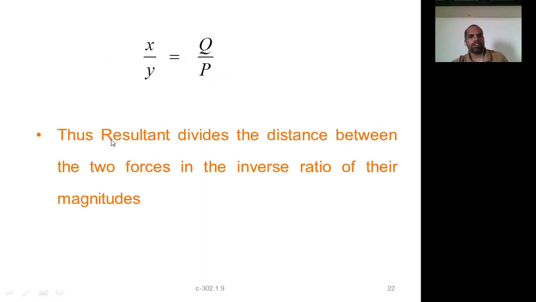Thus, the resultant divides the distance between the two forces in the inverse ratio of their magnitudes. Inverse ratio means the resultant will be nearer to the force having the maximum magnitude. Obviously, the resultant will be closer to the force with the larger magnitude. That's what inverse ratio of the magnitudes means.